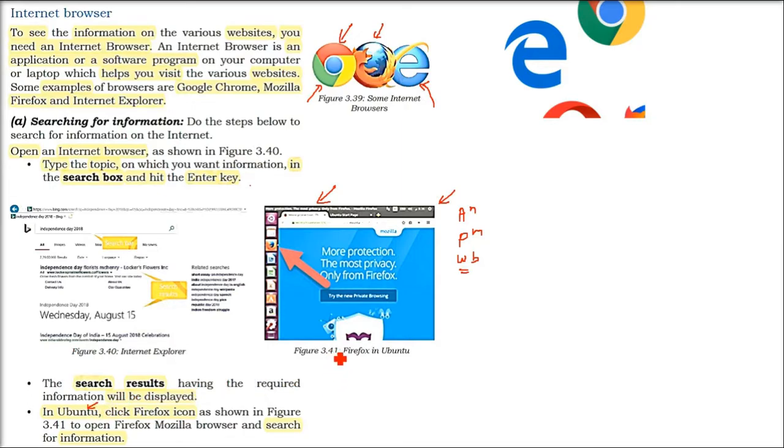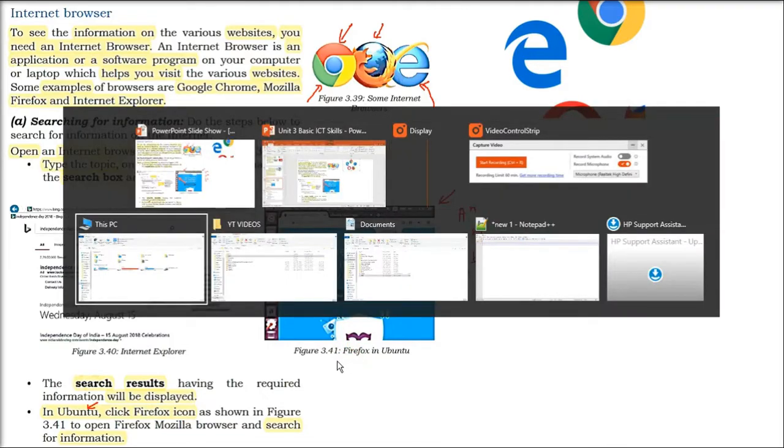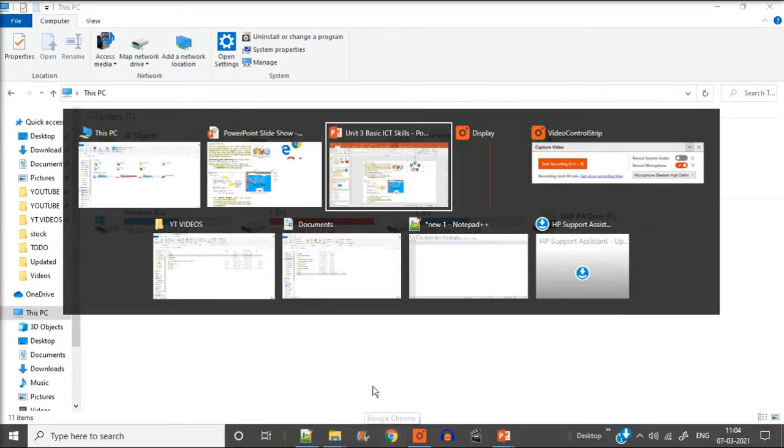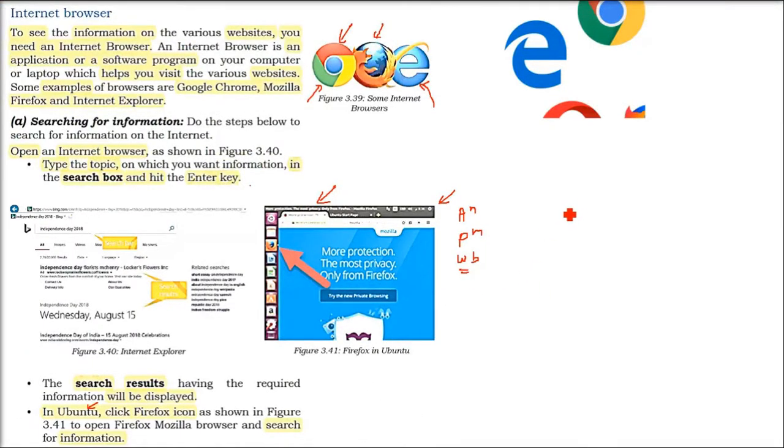Searching for information can be done through various operating systems, Ubuntu or Windows. I'll just show you on simple Windows. Now let me tell you, if you have a Windows system, Internet Explorer will always come with it. But if you have an Android smartphone, you will have Google Chrome, etc., because the Google product is already there.